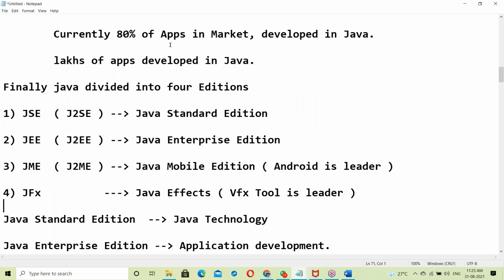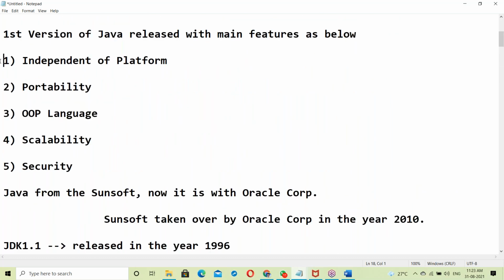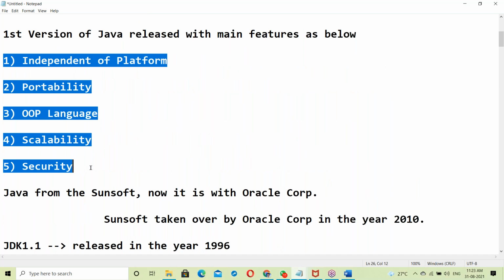Tomorrow we'll start with Java features. I'll explain these features: independent of platform, portability, OOP language. That's all for today.